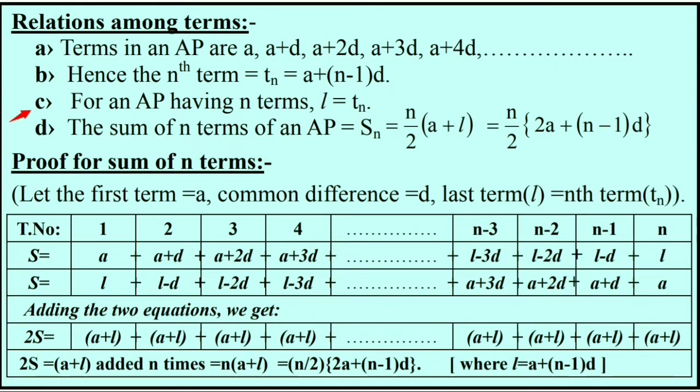And according to the point C, the last term, small l, is equal to Tn if a total of n terms are there in the series. Point D says the sum of n terms of an AP is equal to Sn, and its formula is given, but this point D we'll discuss later.